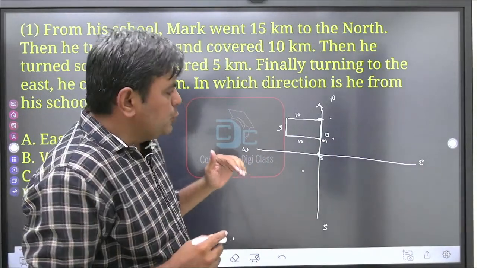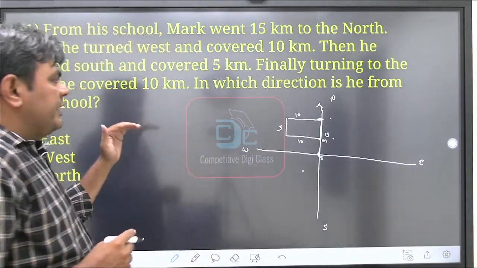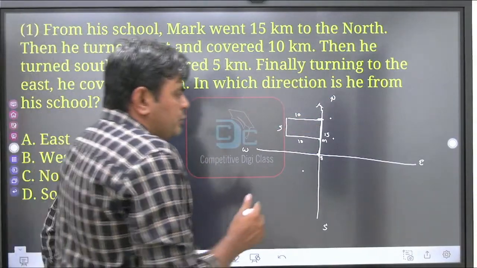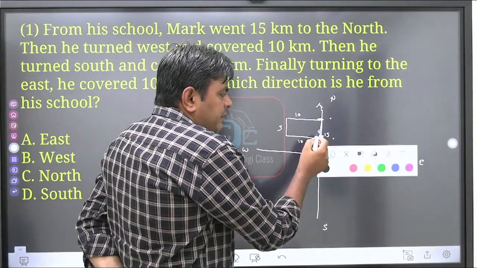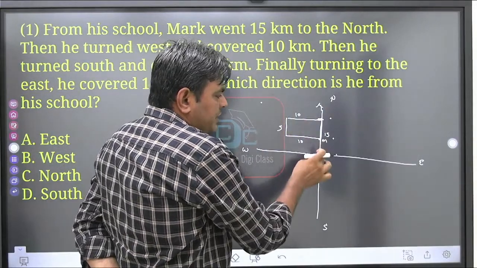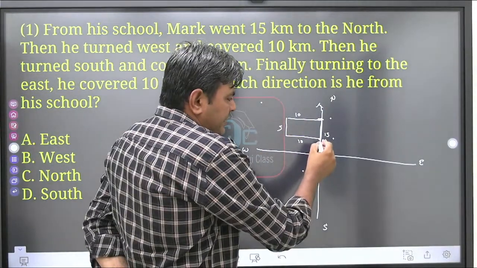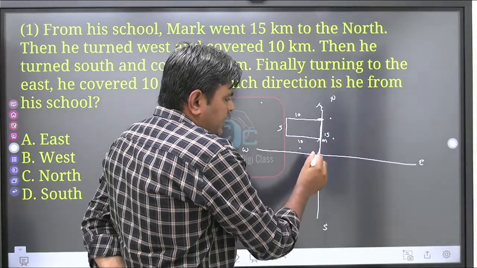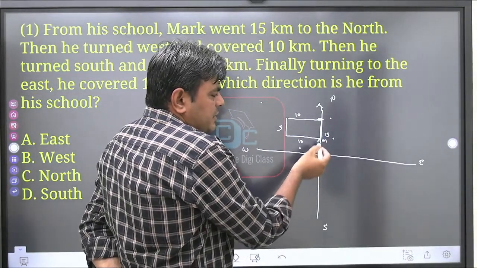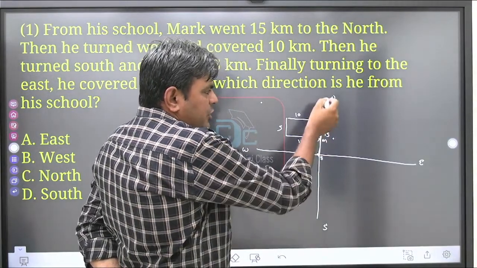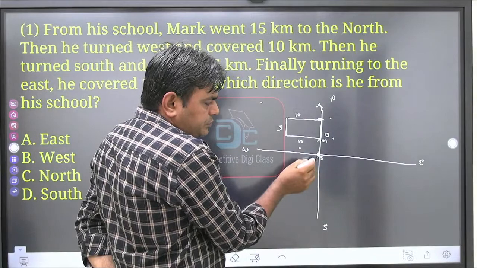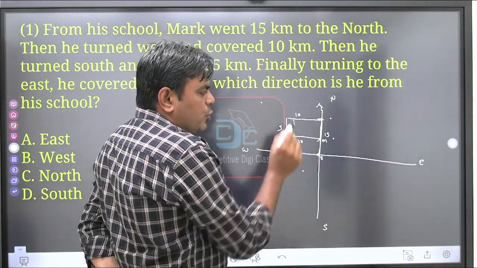They are asking in which direction Mark is standing from his school. So this is Mark's position and this is the school position. We can say that Mark is in north direction. From this point, according to the school, Mark is in north direction.